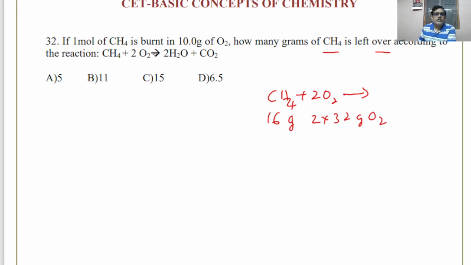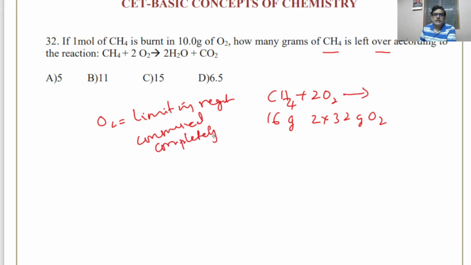But we are not providing so many grams of oxygen. Therefore, O2 will act as the limiting reagent. So it is a problem based on limiting reagent, which is completely consumed in this reaction, and that determines the amount of the product formed. It will be consumed completely.